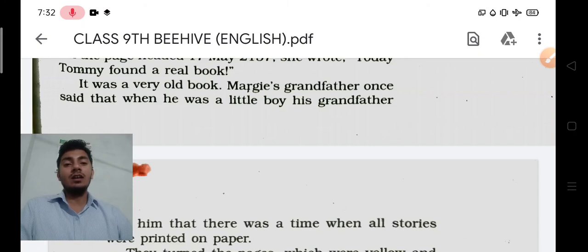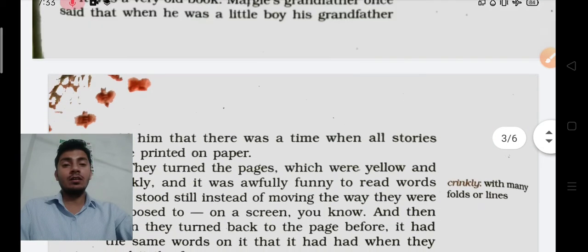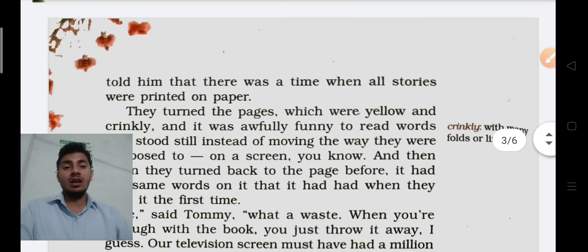Margie's grandfather once said that when he was a little boy, his grandmother told him that there was a time when all stories were printed on paper.